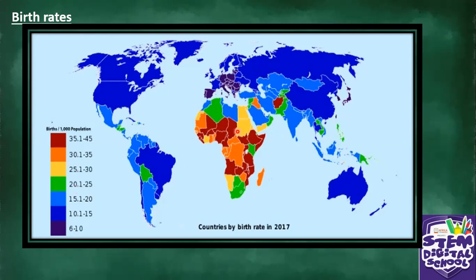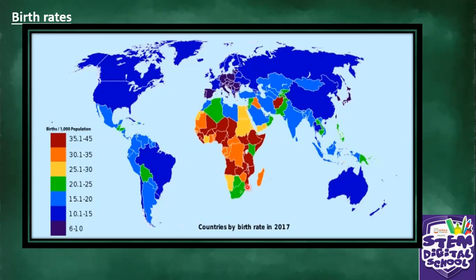And then the yellow part. You can see also these Northern African countries, and then this one, Namibia. This one I know is Namibia. And what else? This small country also, and this one. So they also have 25.1 to 30% birth rate. And then we go to the green one. The green are fewer.